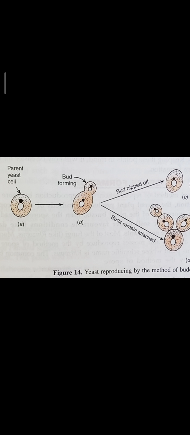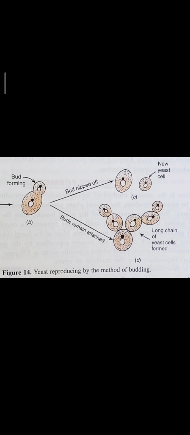Actually, yeast is a tiny unicellular non-green plant, which is a fungus. Yeast reproduces by budding. You can see here the parent yeast cell, bud forming and bud nipped off. The nucleus of the parent yeast cell then divides into two parts, and one part of the nucleus moves into the bud. Ultimately, the bud separates from the parent yeast cell and forms a new yeast cell.